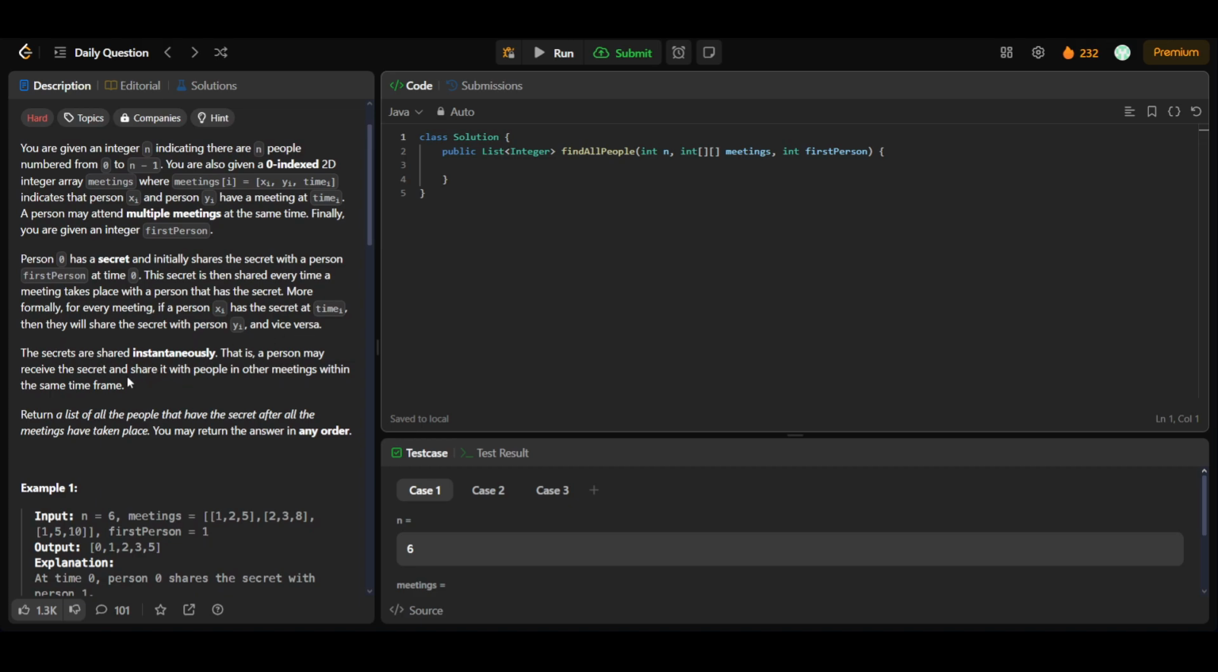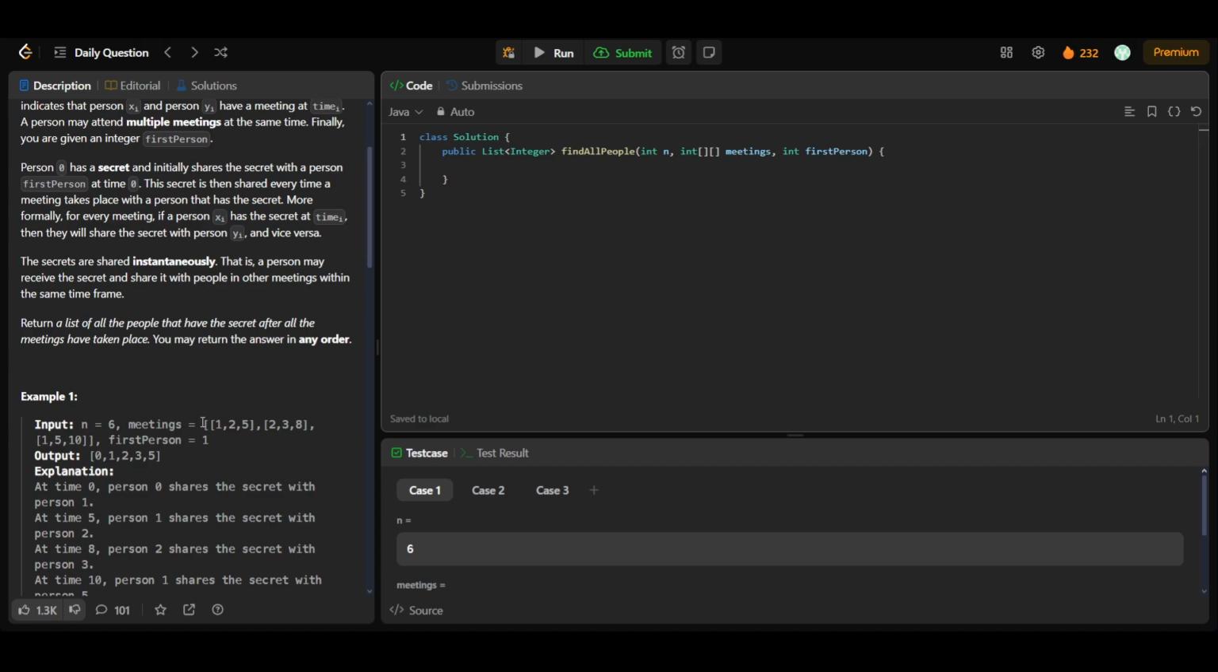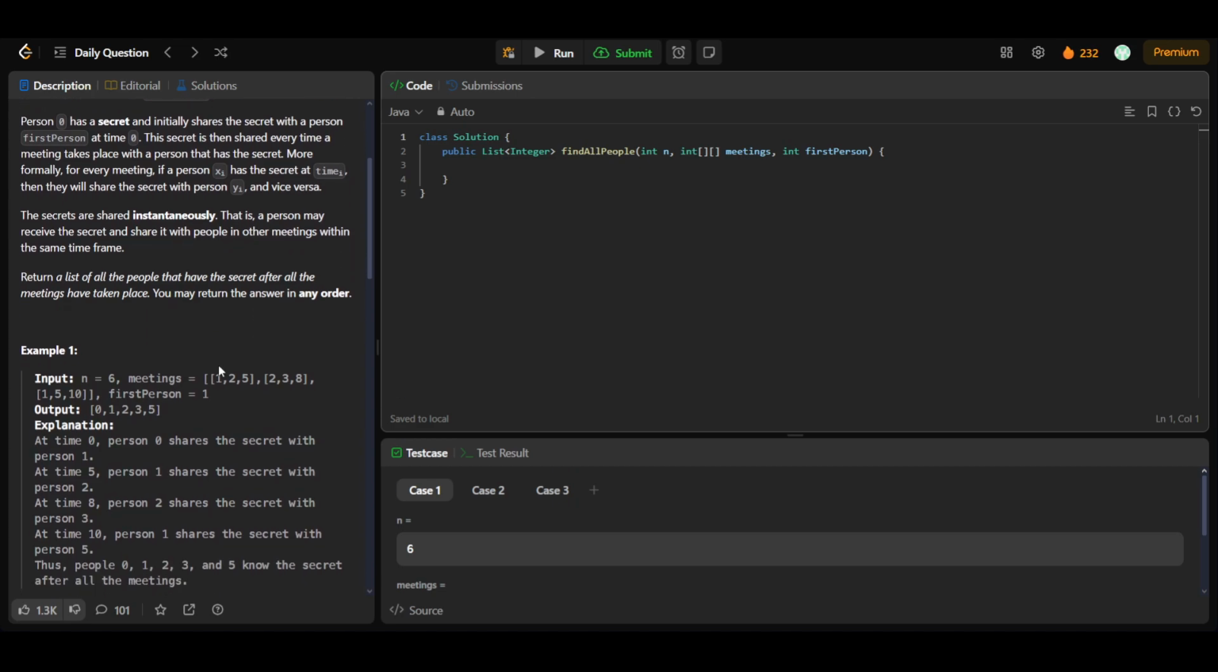That is, if a person receives the secret in a meeting, they start sharing it with people in meetings within the same time frame. And at the end we have to return the list of all the people that have the secret after all meetings have taken place, and we can return the answer in any order.